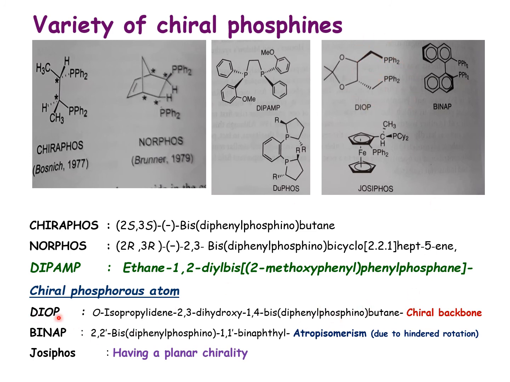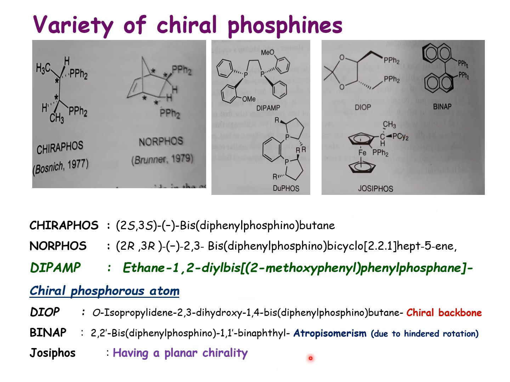DIOP is another chiral phosphine. Where the chiral centers are present, accordingly they have also been classified. Chiral at the phosphorus atom, for example DIPAMP, in which the chirality is at the phosphorus center. Or chirality at the backbone of the molecule, or having planarity in the plane.